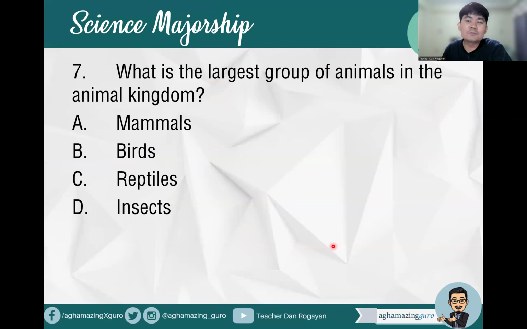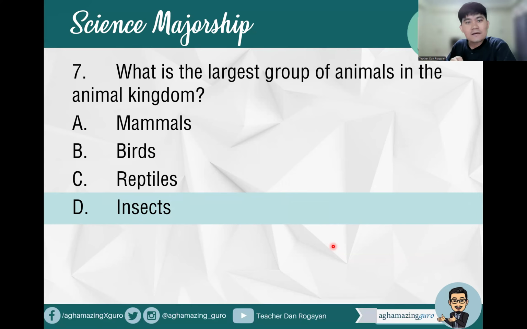Okay? Next question, question number 7. What is the largest group of animals in the animal kingdom? A. Mammals, B. Birds, C. Reptiles, D. Insects. Okay? So the largest group of animals in the animal kingdom actually belongs to phylum Arthropoda. Remember that phylum Arthropoda is the largest phylum in the animal kingdom, and the insects belong to it. The second largest phylum is actually phylum Mollusca.